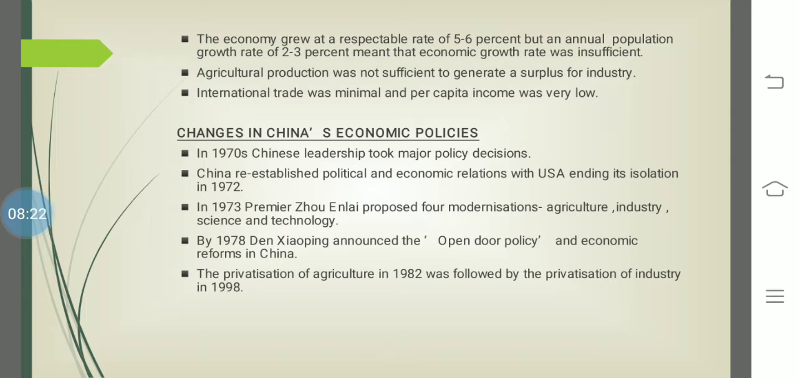First year, they were just reforming their agriculture, and in the second year, they were reforming their industry, like this. Like privatization of agriculture. Now, what is this privatization? Privatization means the ownership of agriculture will be transferred to the private sectors or the industrialists who are ready to buy. Earlier, the ownership was with the state government. Now the government was selling off agriculture to the private sectors in the year 1989, followed by the privatization of industry in the year 1998.